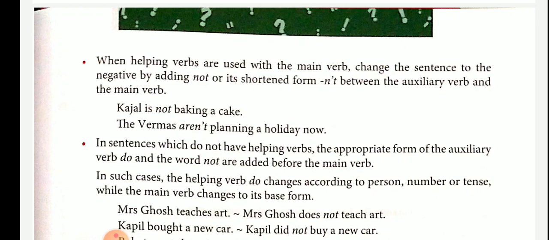The following sentences: change affirmative sentences to negative sentences and the negative sentences to affirmative sentences. He does not attend school regularly. That's a negative sentence. The affirmative is he attends school regularly.